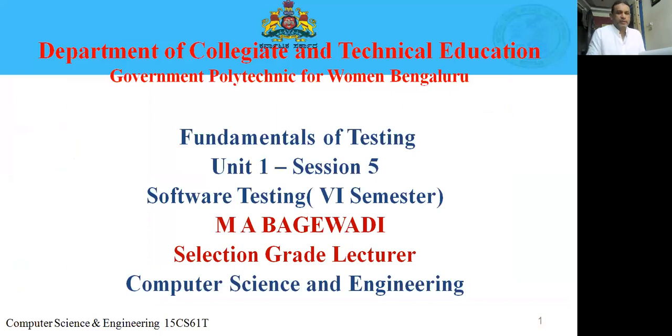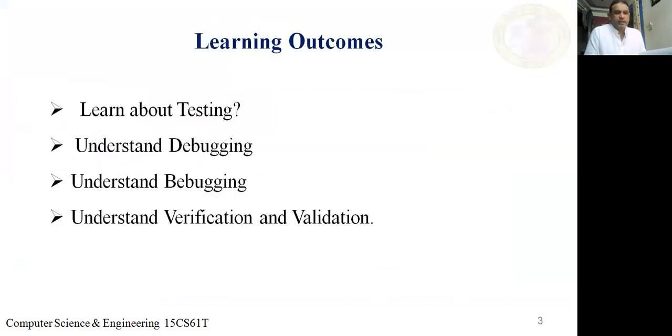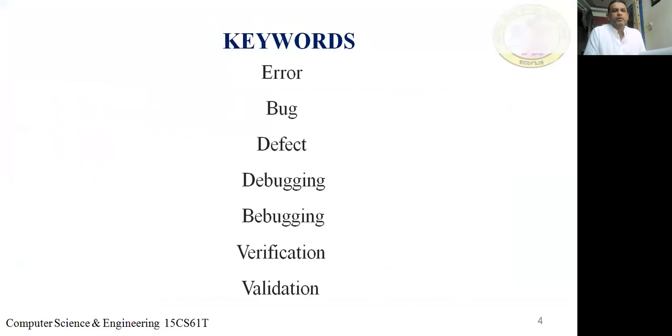Fine. Yes, these are the things you discussed. Some of the terms you discussed in today's class were error, bug, defect, debugging, verification, validation. So these are the terms you discussed here. Can somebody tell me what you mean by error? Define error.